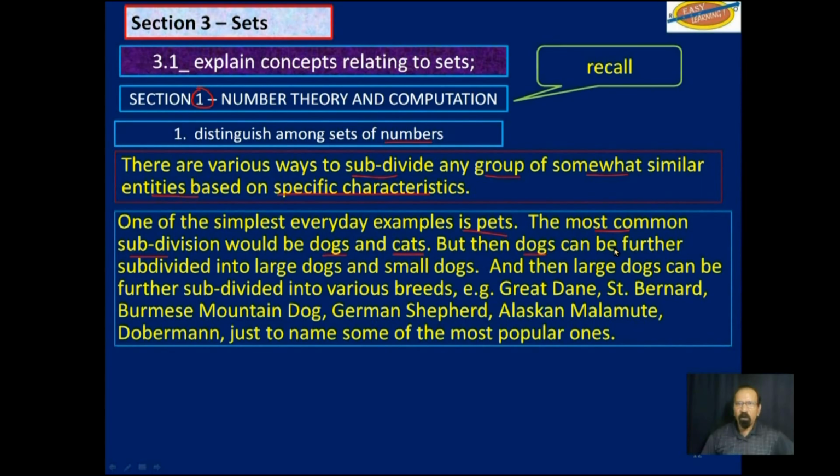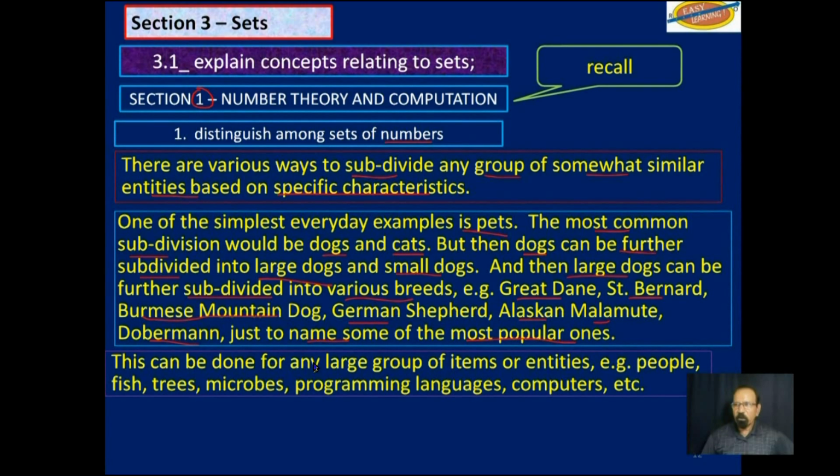But then dogs can be further subdivided into large dogs and small dogs. And then large dogs can be further subdivided into various breeds of large dog. For example, Great Dane, Saint Bernard, Bernese Mountain Dog, German Shepherd, Alaskan Malamute, Doberman, just to name some of the most popular ones.